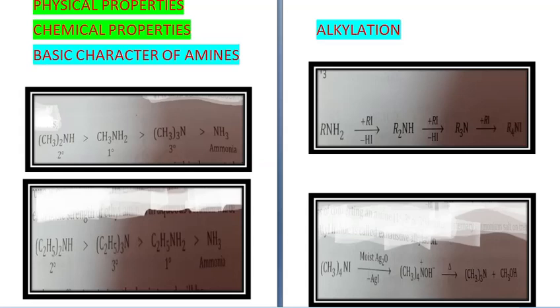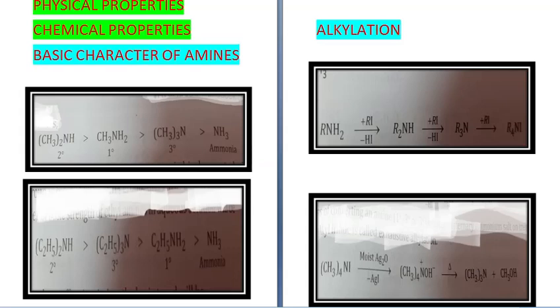So if you look at the methyl amines, you will find that the basicity of secondary amine is more than primary, which is more than ammonia. This is due to